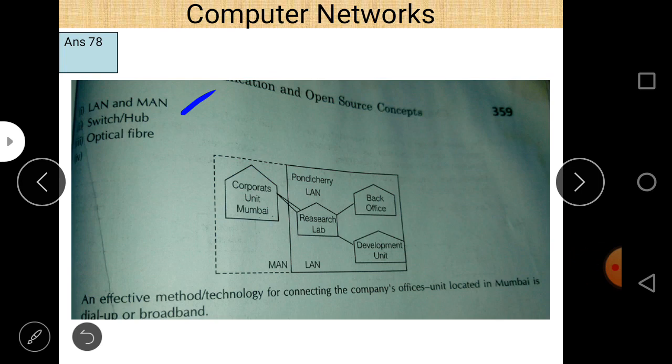So try to connect all these blocks directly or indirectly to each other, and try to reduce the cable length.